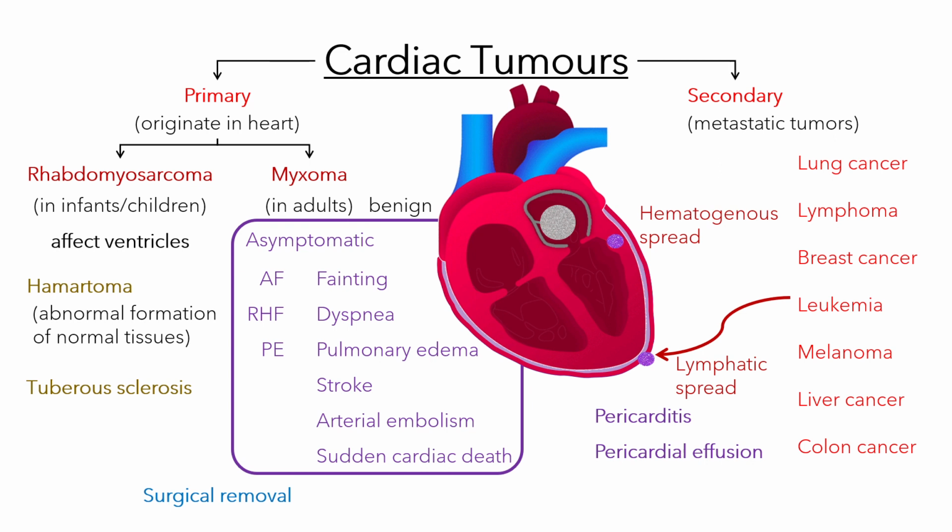in various tissues. This condition is due to mutations in the TSC1 or TSC2 tumor suppressor genes, which normally suppress tumor growth. Thus, mutations lead to myocyte overgrowth. Most rhabdomyosarcomas regress spontaneously. However, if they cause symptoms such as obstructing a valve or the outflow of blood from the heart, surgical removal may be necessary.